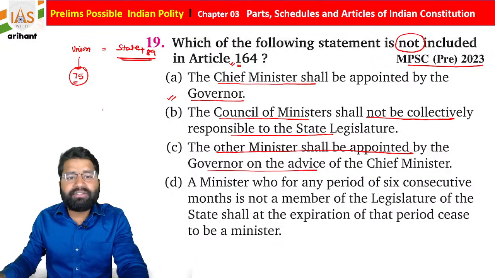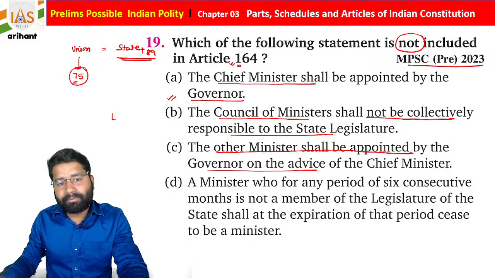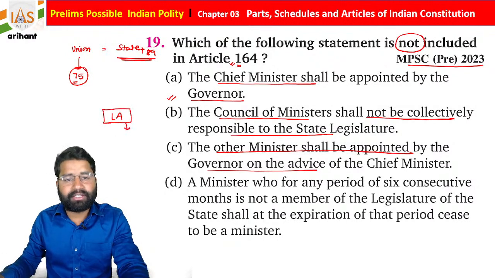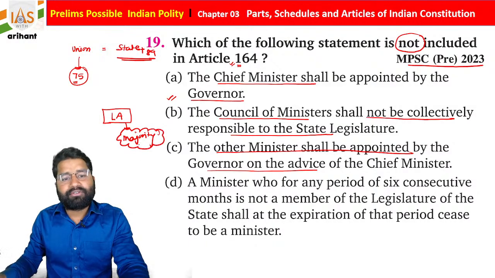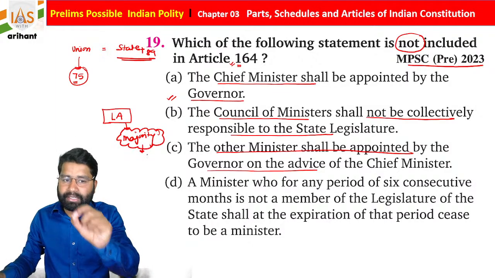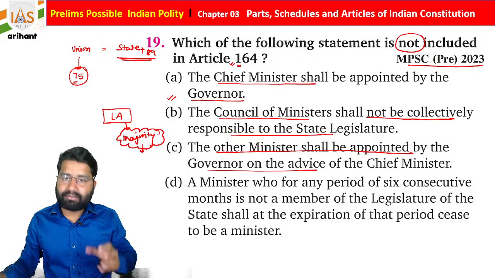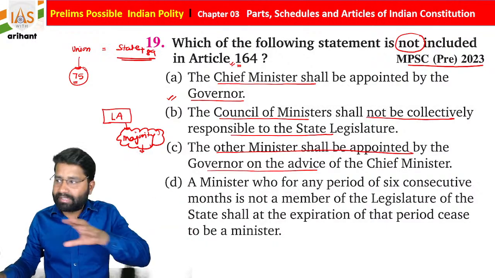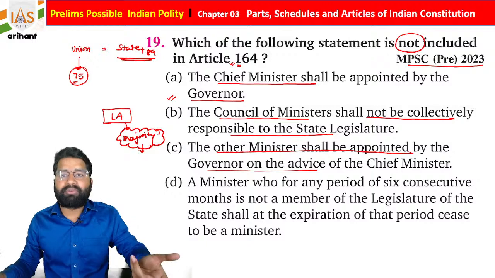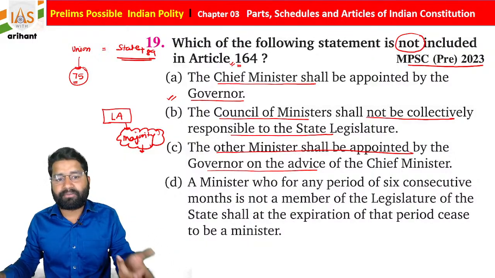So what is the process? The person or the party who has a majority in the Legislative Assembly can be a chief minister, if the majority supports him or her.